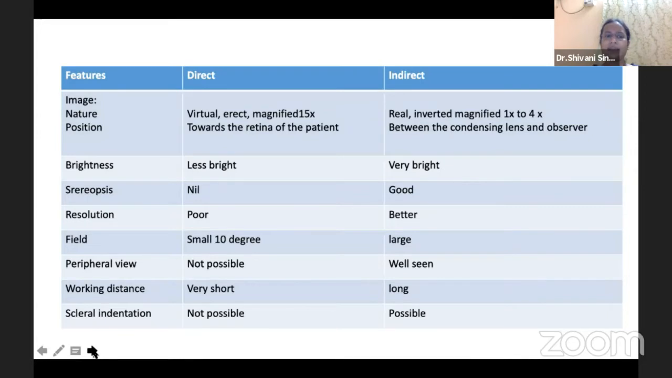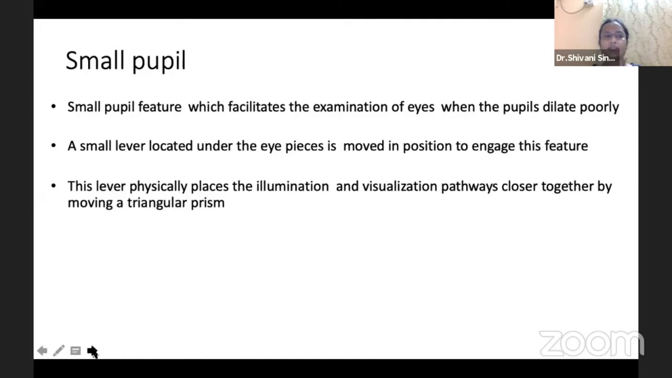So these are the key differences between direct and indirect. The important ones being the brightness of the indirect being more than the direct, the presence of stereopsis, the resolution being better in indirect, the field of view being more in indirect, and the working distance being longer in indirect. It also has the feature of a small pupil, which enables us to examine through a non-dilated pupil.